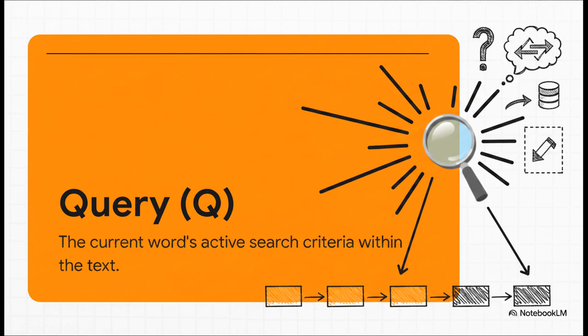As an attention head processes your input, it generates a query vector that represents exactly what this active word needs from the surrounding context to resolve its own meaning. So, for instance, if the active token is a pronoun, its query vector is mathematically seeking out a preceding noun to resolve its reference.